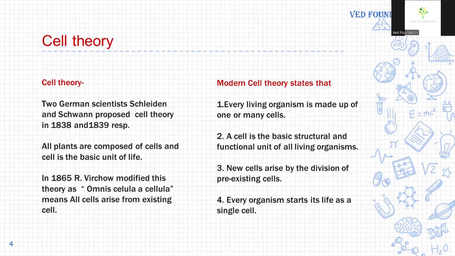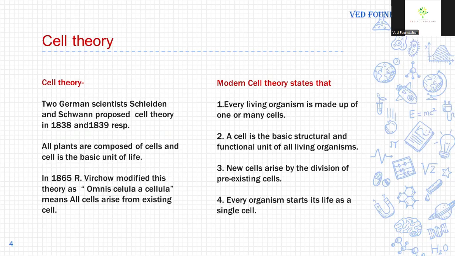Cell theory. Two German scientists, Schleiden and Schwann, proposed cell theory in 1838 and 1839 respectively. According to the cell theory, all plants are composed of cells and cell is the basic unit of life. Later, in 1865, Robert Virchow modified this theory as omnis cellula e cellula, means all cells arise from pre-existing cells.